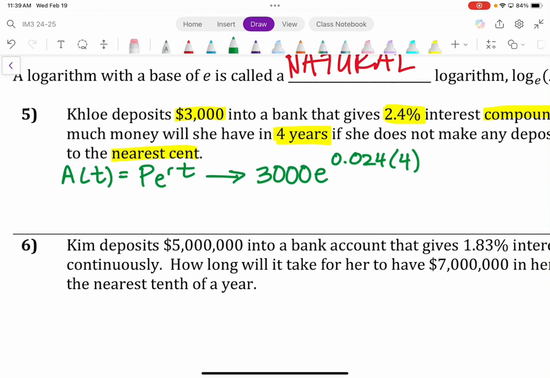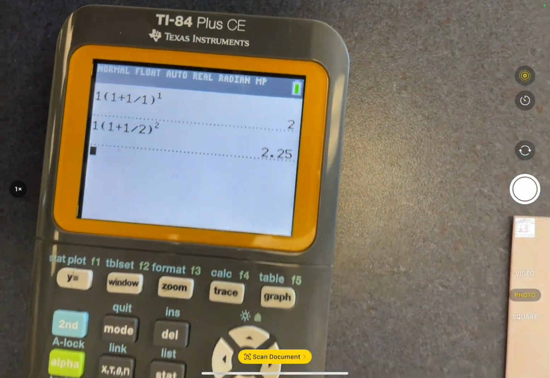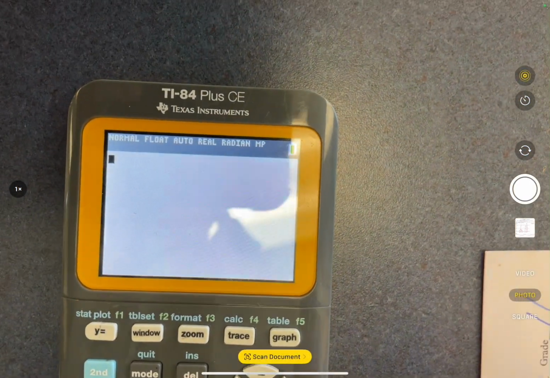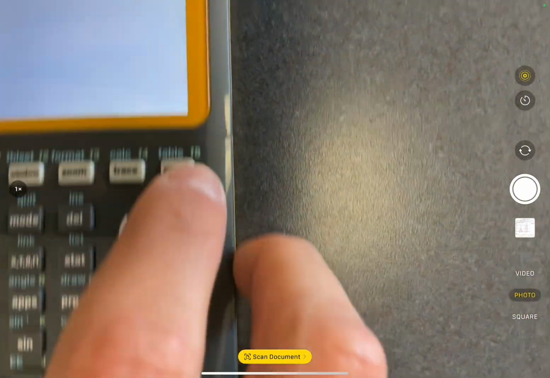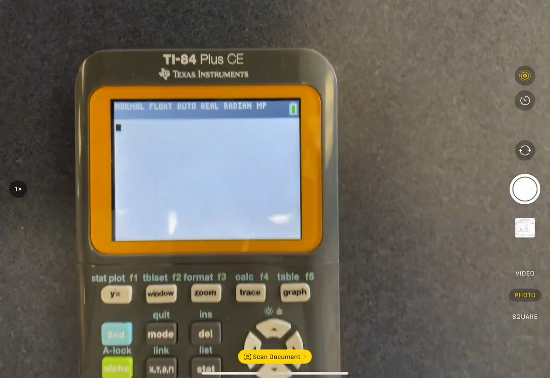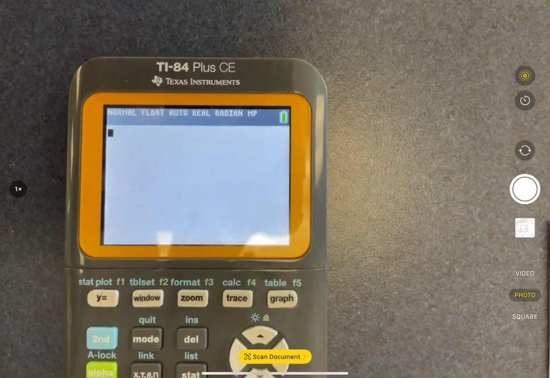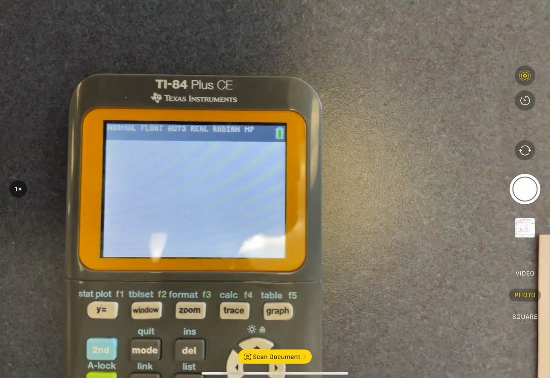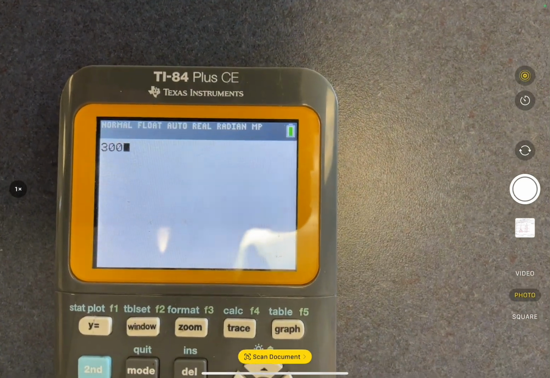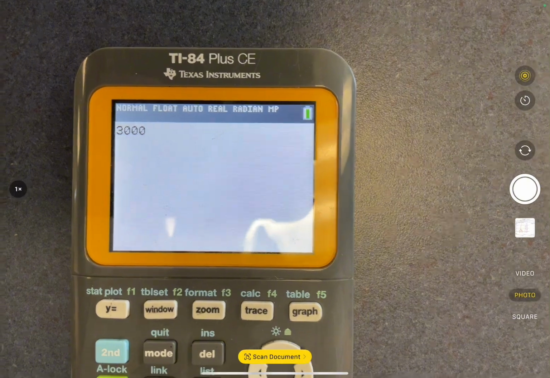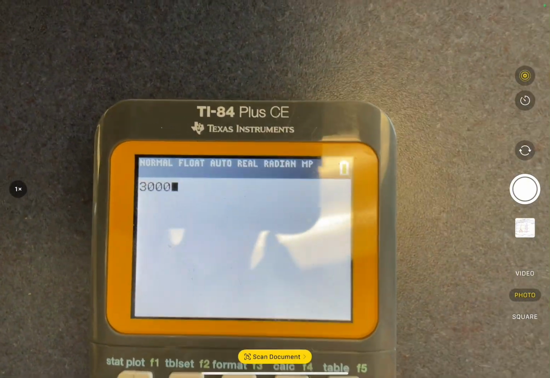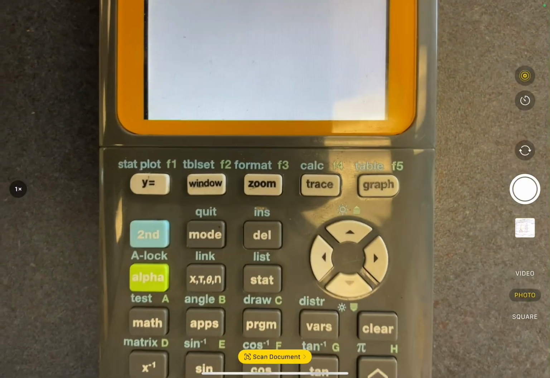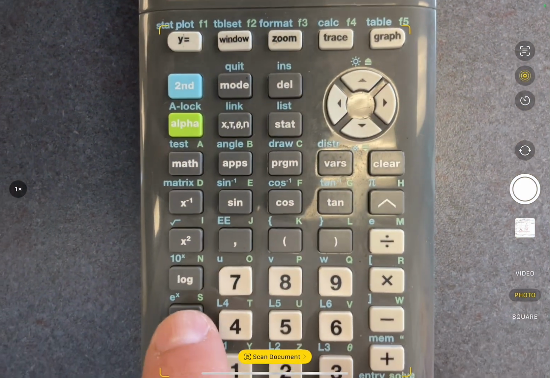So first off, please turn on your calculator if it's not already on. And make sure that you're looking to the screen so that I can show you where you will find the value of e. All right. So you should have nothing in your calculator. Now, we want to type in the equation 3000e. So you're going to type in 3000 first. 3000.